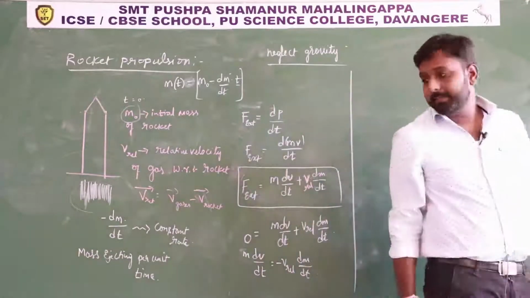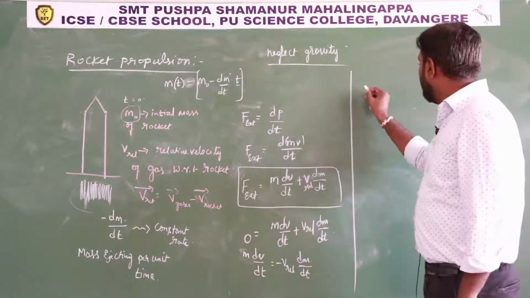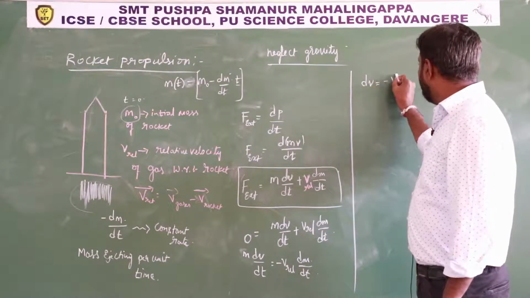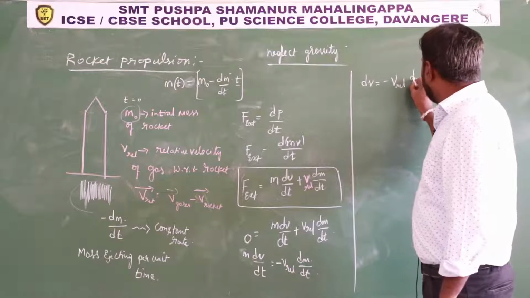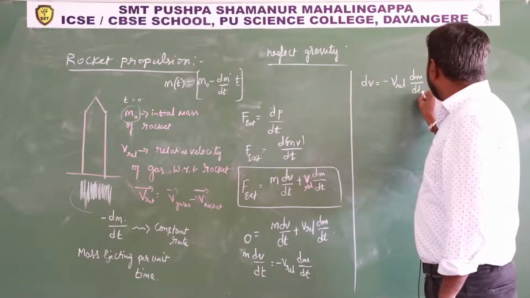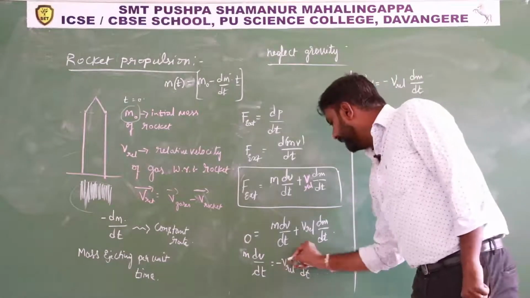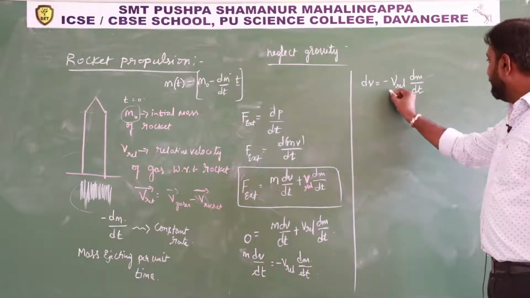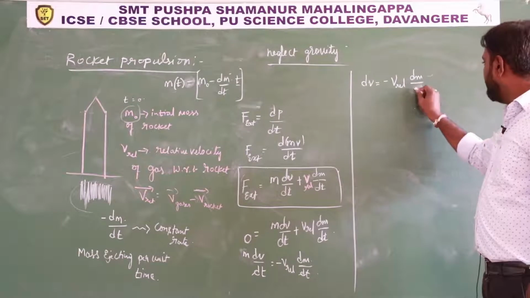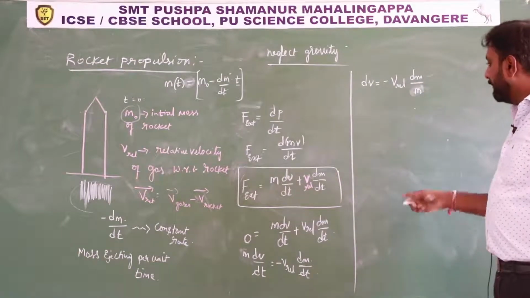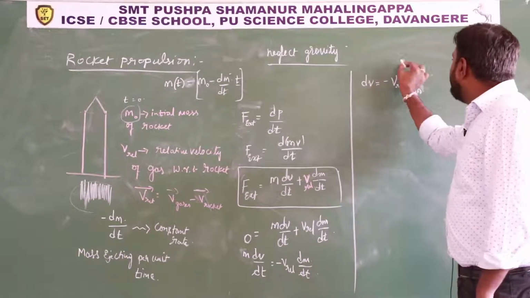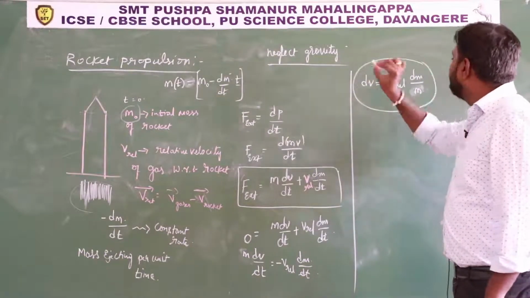In the next step I will write dv equals minus v relative dm divided by dt. So here dt will get cancelled, and m I will take here, then the expression becomes dv equals minus v relative dm divided by m.